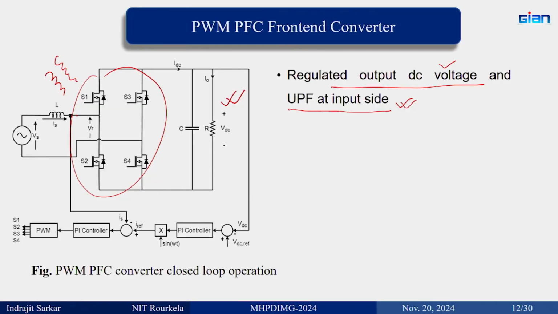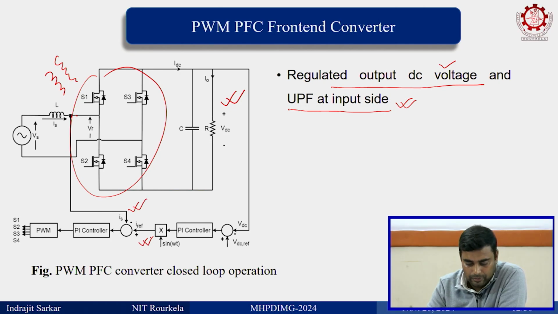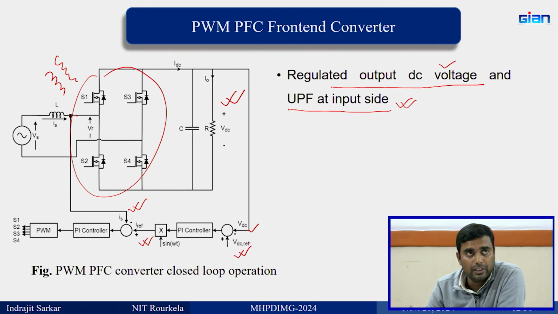That was simple, easy, but limited capability. Here you have a more advanced thing, but with a control. Now here we are sensing the current, and then comparing with the reference current. So sensing the sinusoidal current, and then okay. So how is the DC link voltage maintained? We sense the DC link voltage, then it is compared with the reference DC voltage, and then it is fed to the PI controller.